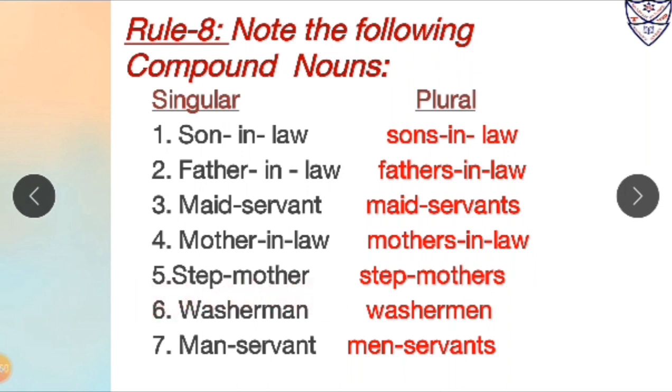Stepmother is in singular form. Its plural form will be stepmothers. Washerman is in singular form. Its plural form will be washermen. Manservant is in singular form. Its plural form will be manservants.